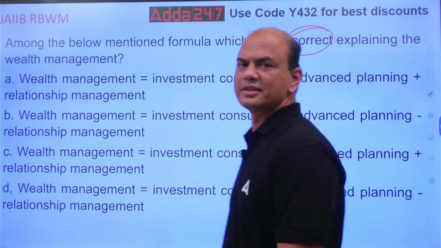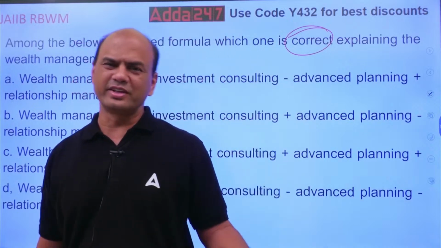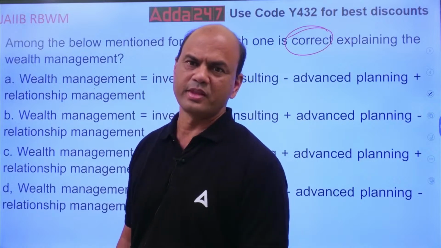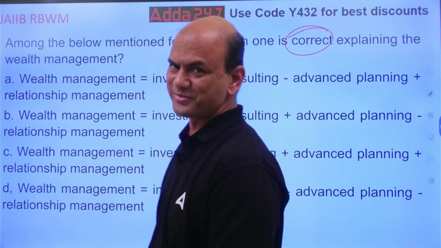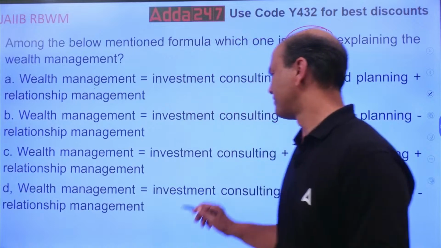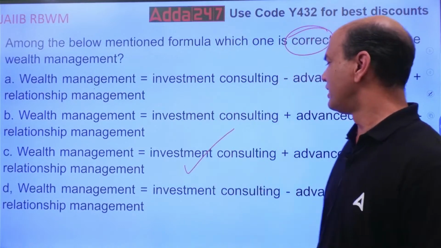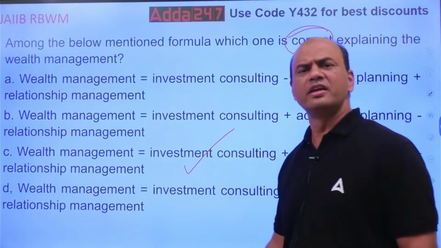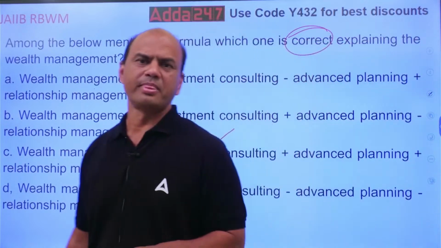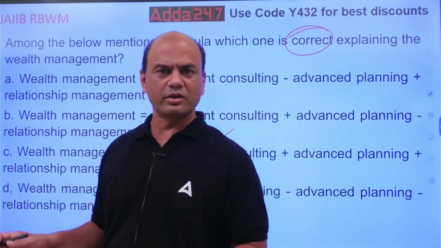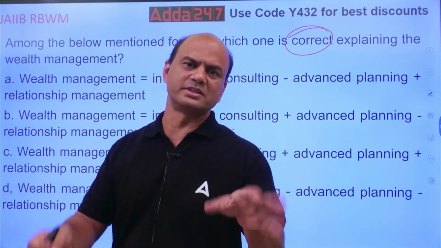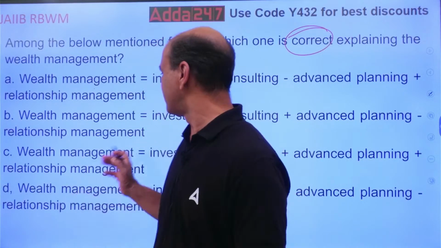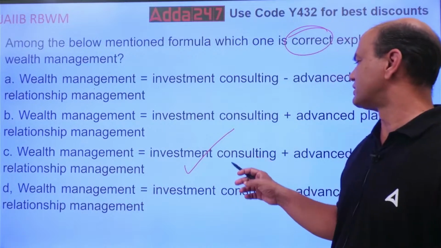So which is the correct answer in this? Although it's given in the form of a formula, after all it's a definition of wealth management. Investment consulting plus advanced planning plus relationship management. Everything is required. Whenever you are in business, not only wealth management, let it be any business. You require investment consulting also.